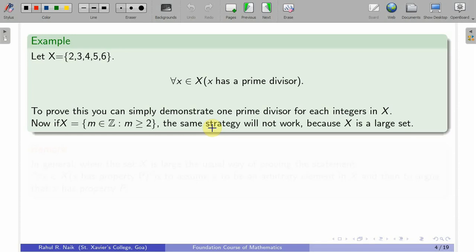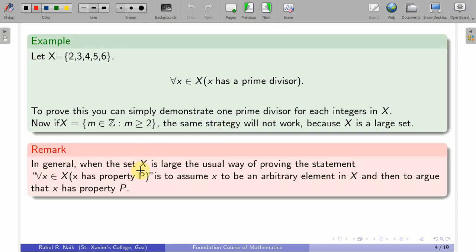So, for that what we do is we just take an arbitrary element from that set X having the property mentioned in the set X, and we prove that the property is true for this x. So, that is the strategy.